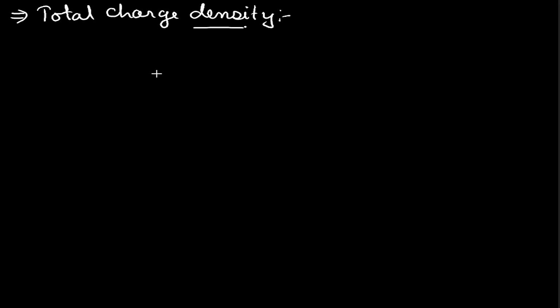Now we will define one more term, that is total charge density. Total charge density is represented by rho e, and at any particular point it is the excess of either positive or negative electricity per unit volume at a given point.